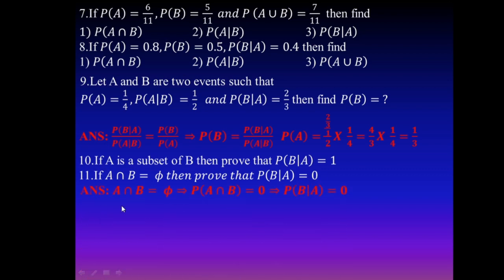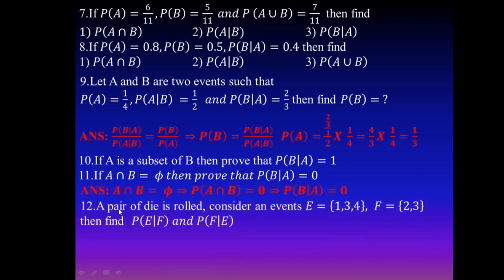Next, the 12th question. This one is a 2-mark question. If a fair dice is rolled, consider the events. The events are already given. E is 1, 2, 3. F is the event containing the sample points 2 and 3. Then find either probability of E given F or F given E.